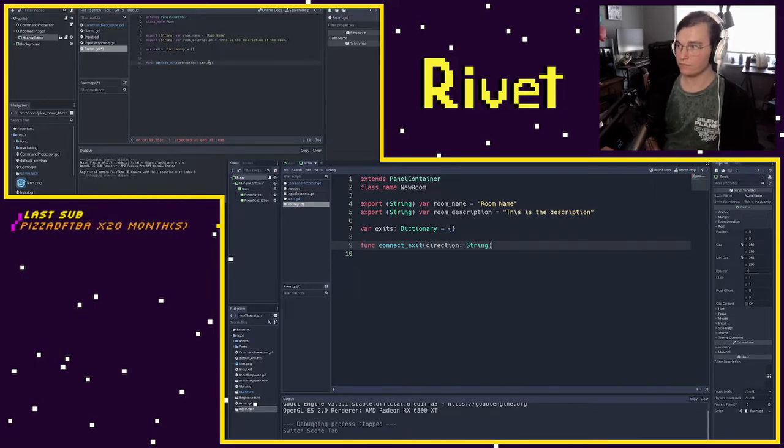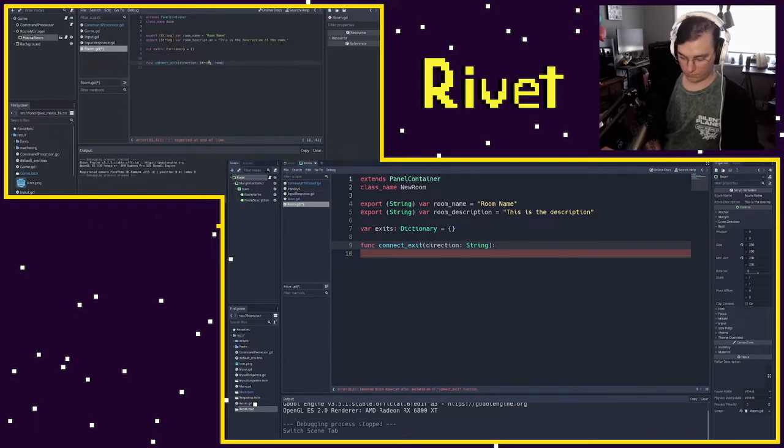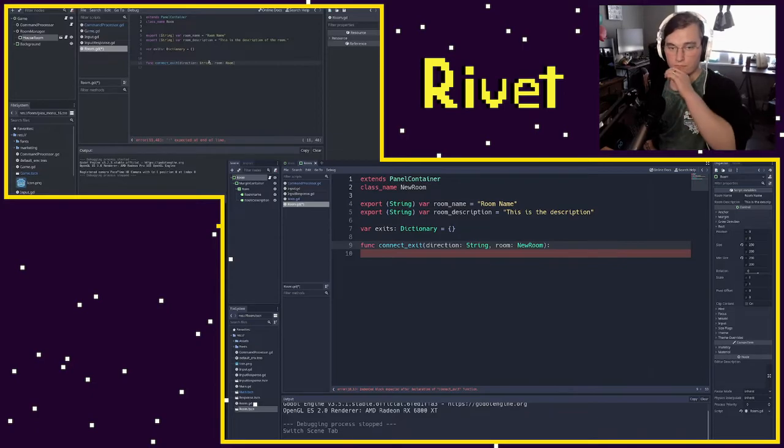And so we need to have a direction, and then we also need a room to connect it to. So this is going to be the other room that we are going to connect this direction to. And one thing I want to do to make this really easy is I don't want to have to connect the exit both ways. Like if I have a house, and I can go outside, I don't want to have to connect the house to the outside and then also the outside back to the house, if possible. Now, there are some times you might not want that to be the case, so you might have to adjust for your own game. But right now, at least, I don't have plans for one-way connections. I want them to be both, and so I'm going to bake that into our connecting function.